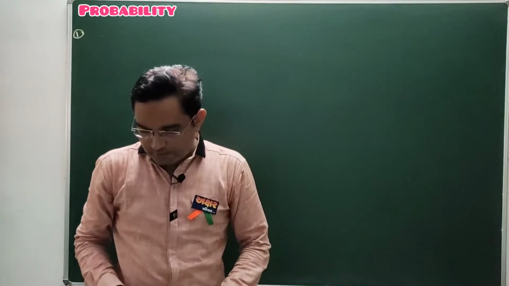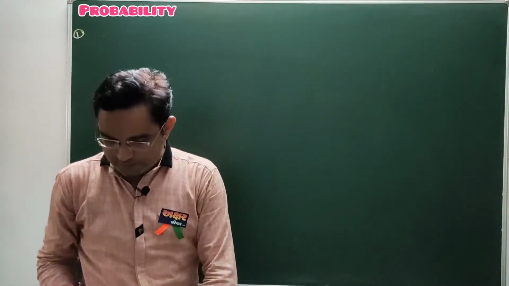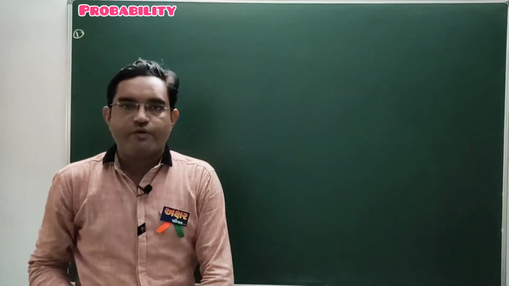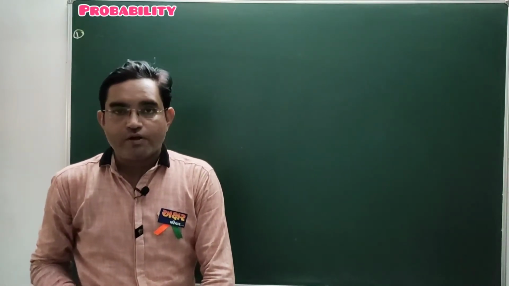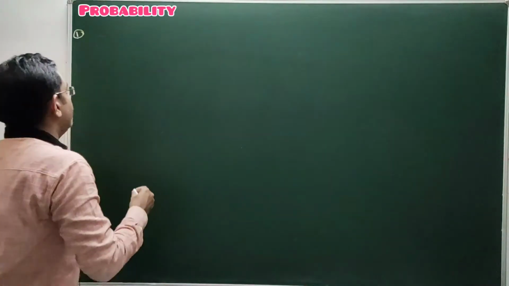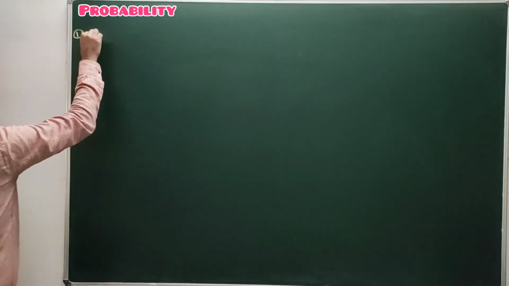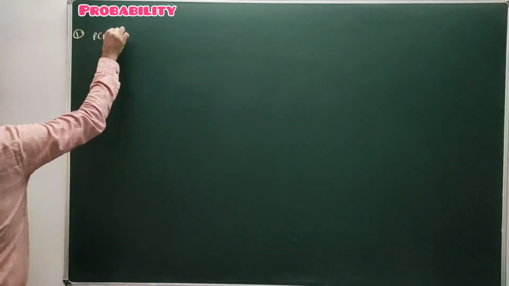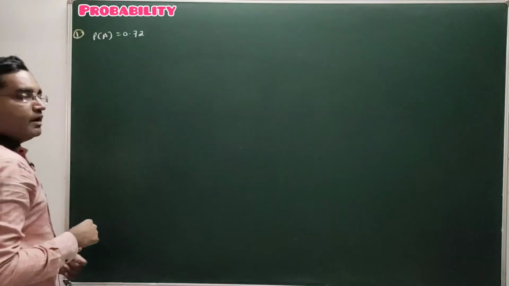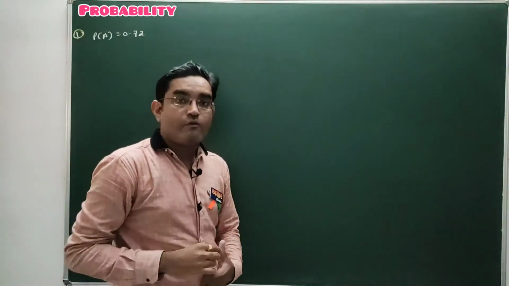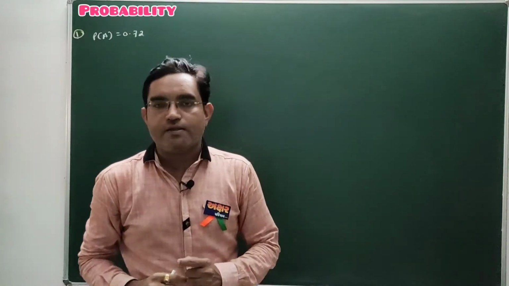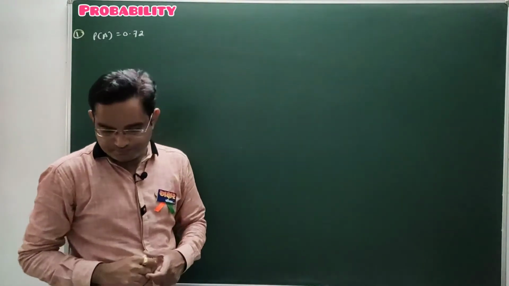A and B are the only two outcomes of an event. The probability of occurrence of event A is 0.72.